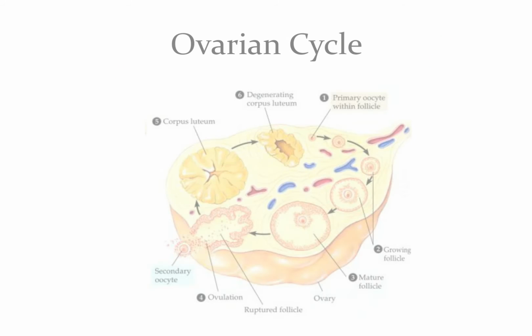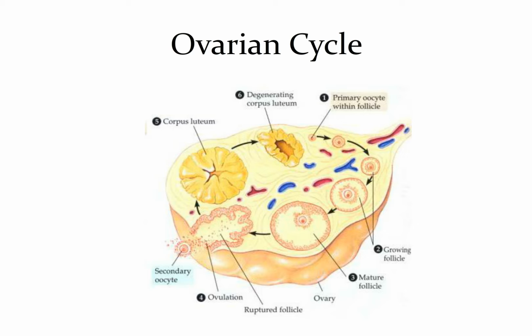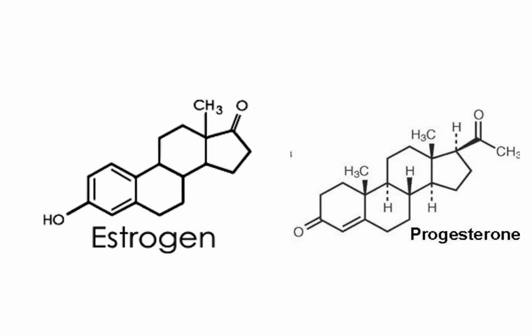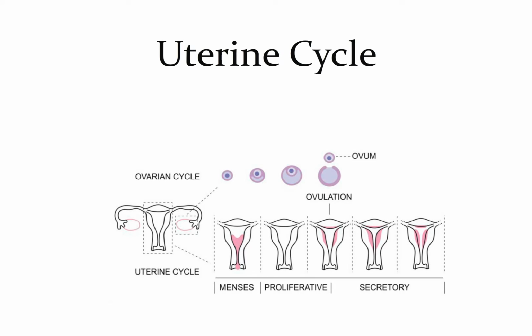The hormones secreted from the ovaries during the ovarian cycle control the events of the uterine cycle. The female's hormones estrogen and progesterone produced by the ovaries during the ovarian cycle affect the endometrium, causing the uterus to undergo the cyclic changes known as the uterine cycle. The uterine cycle can be divided into three parts: menstruation, the proliferative phase, and the secretory phase.